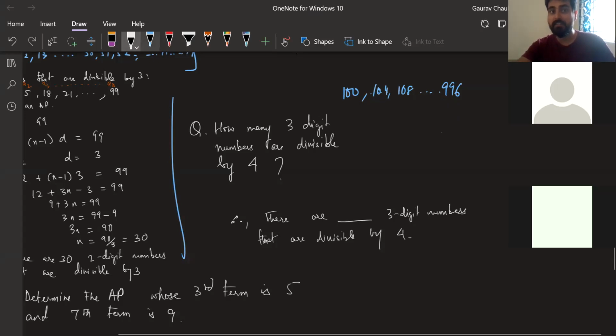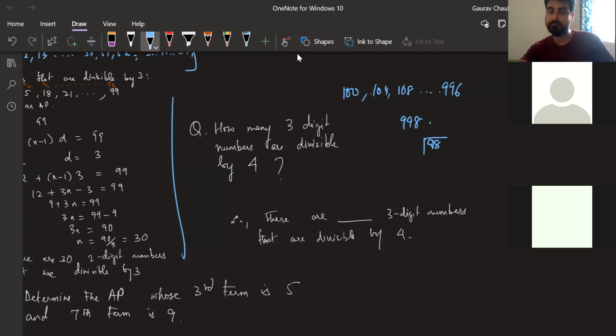Okay, 998, if you divide 98, you will get 24.5, which cannot be right. It has to be a whole number. It should not get any remainder.